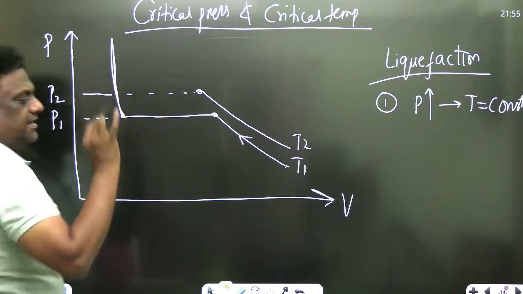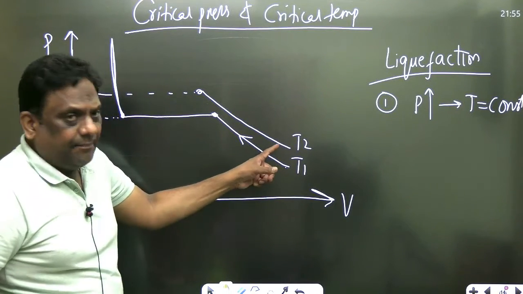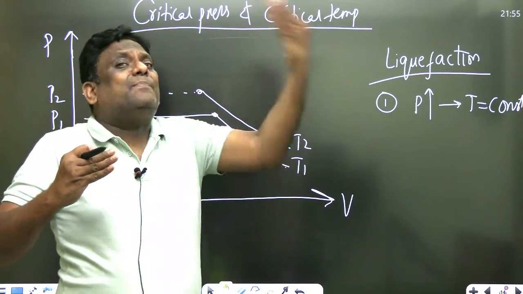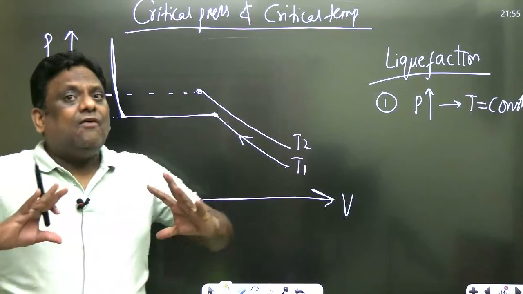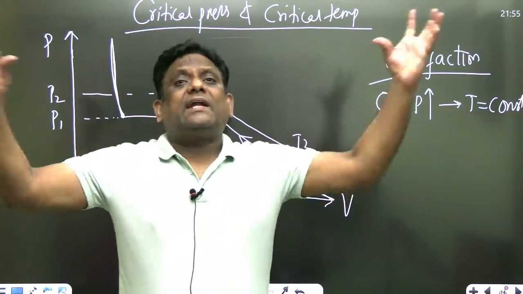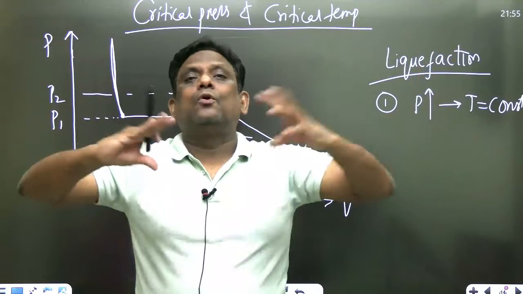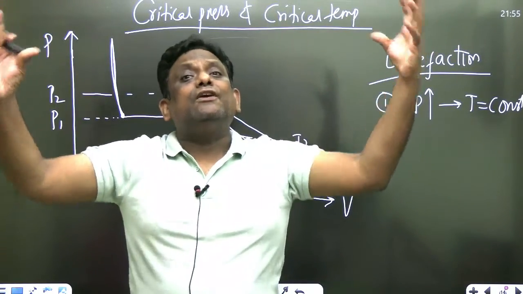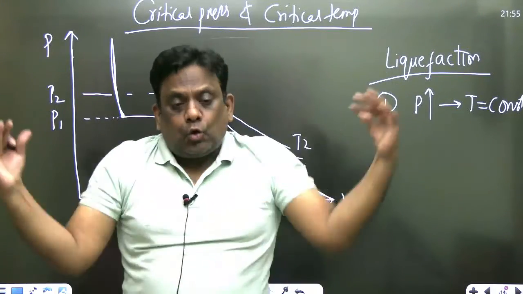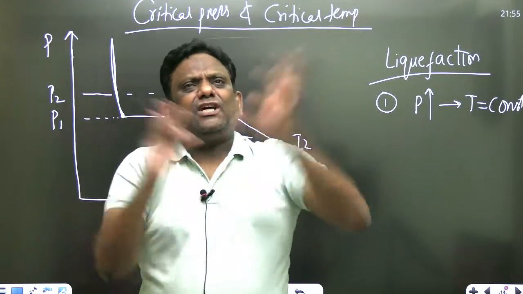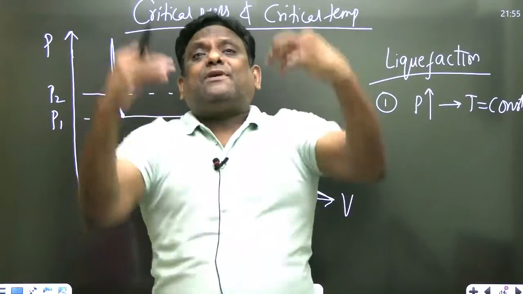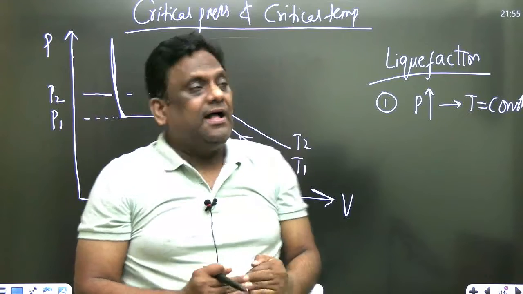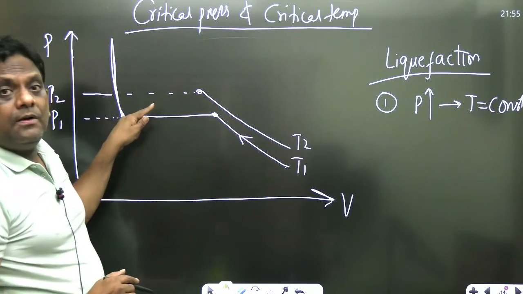Let's see the reason for that. तो जब आप टेम्परेचर को बढ़ा रहे, it is one more isotherm. When you are increasing the temperature, you need higher pressure to liquefy. What is the reason for that? जब temperature बढ़ता है, molecular activity will be more. When the molecular activity is more, they are very far. So that's why you need high pressure to bring them close. That's why at high pressure this is happening, sir.